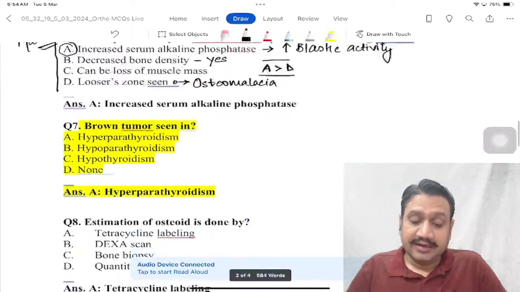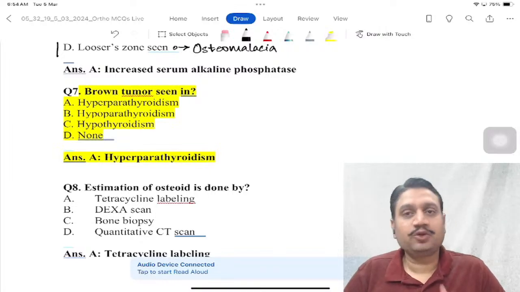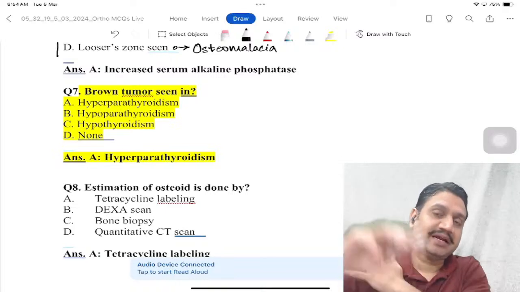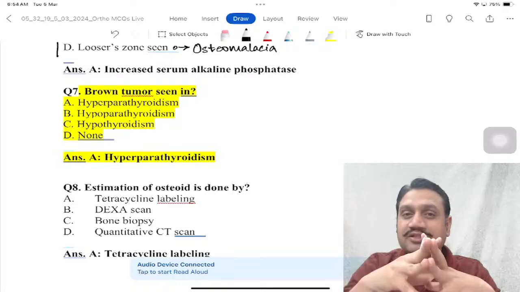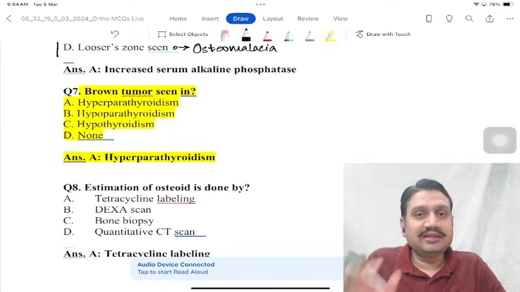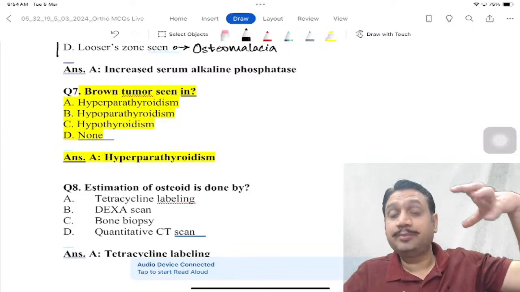All right. Next one. Now this question is a combo of your medicine side and the orthopedic side, right? Brown's tumor. You remember when we were talking about the basics of orthopedics and the basic anatomy and physiology, we said bone is made up of three components: the cell, the protein, and the minerals, right? And when we talked about the cellular disorders, we have two problems. Cell increasing its activity, we said Paget's.